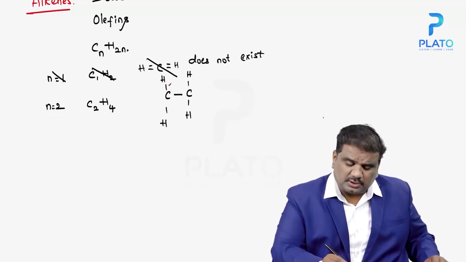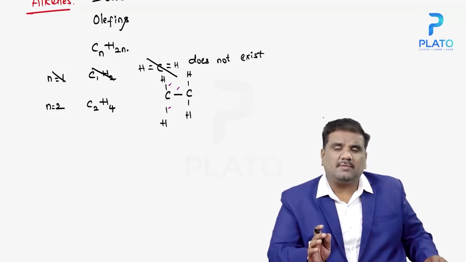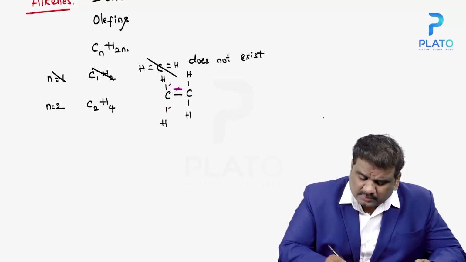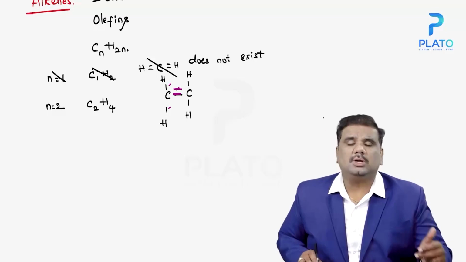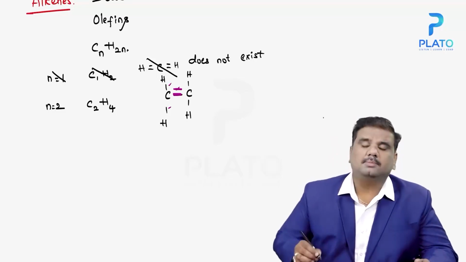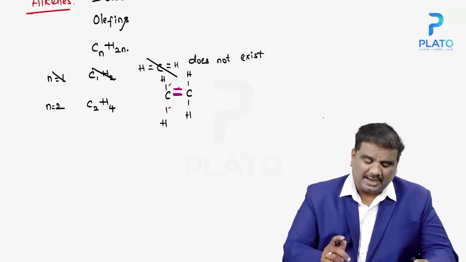So this is 1, this is 2 and this is 3. So carbon is having only 3 bonds here, but carbon requires 4 bonds. As a result, carbon forms a double bond here. Each carbon is contributing 2 electrons, so a double bond is formed between the 2 carbons. This type of hydrocarbon is known as alkene.